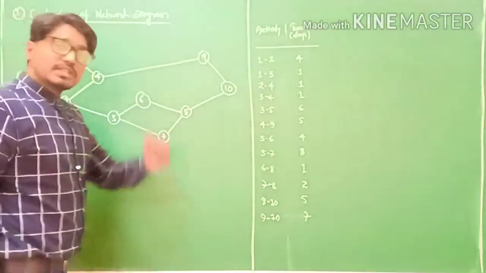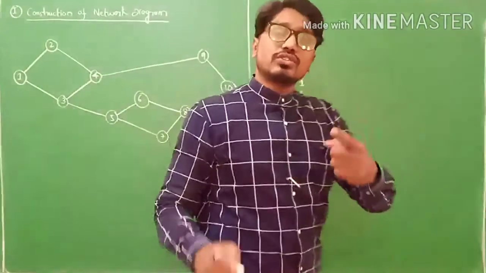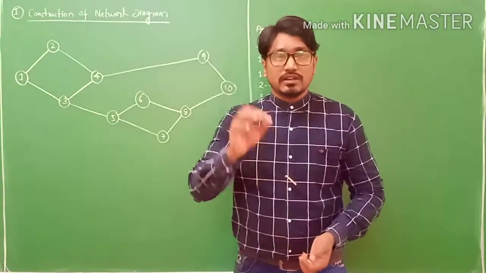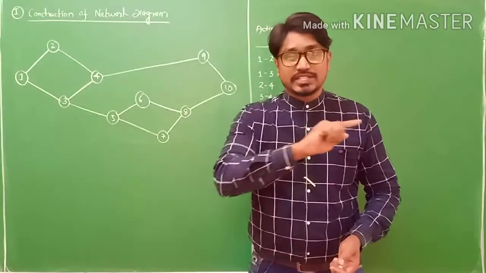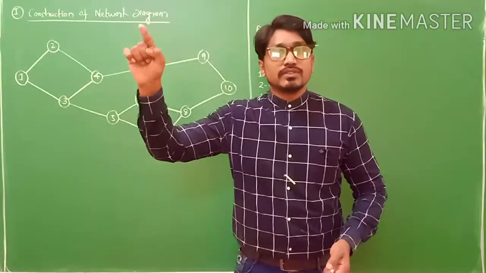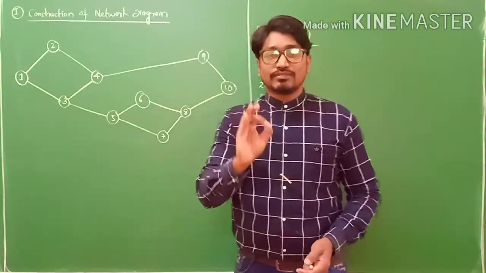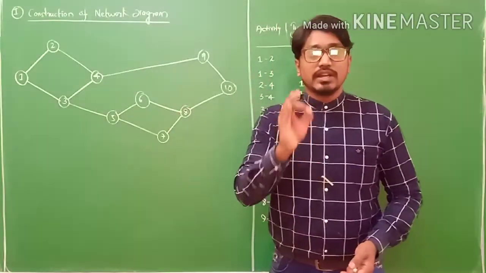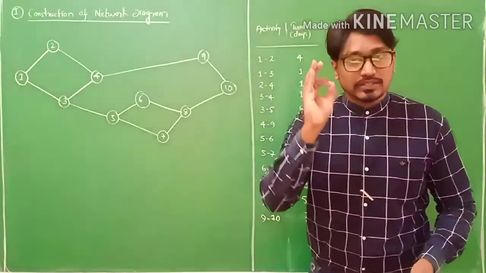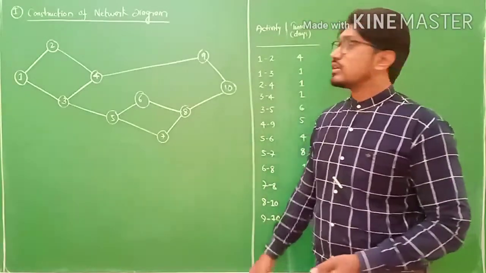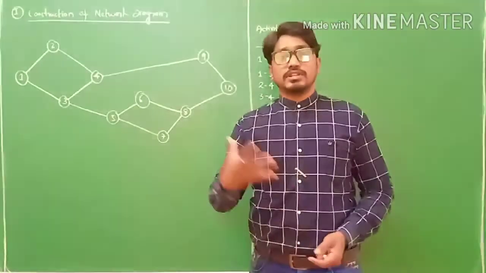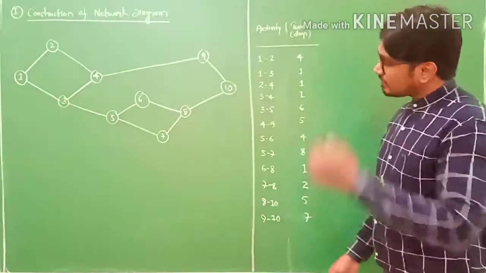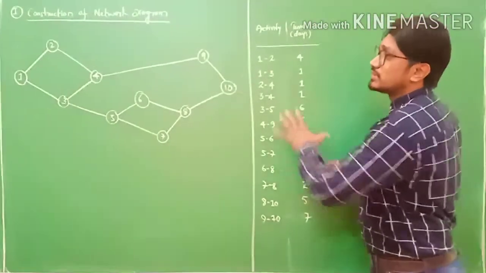Likewise, your lines should not cross each other. It should be done with the help of a scale, very straight lines. You have to draw this way in the construction of a network diagram. This is a condition of drawing this diagram. Right? Fine. Now, this is all about the construction.